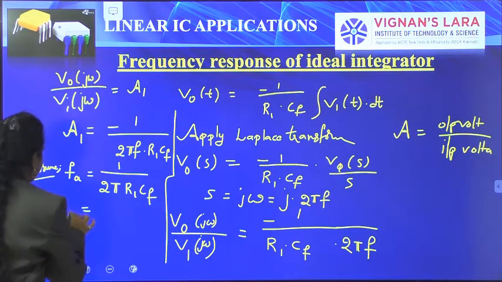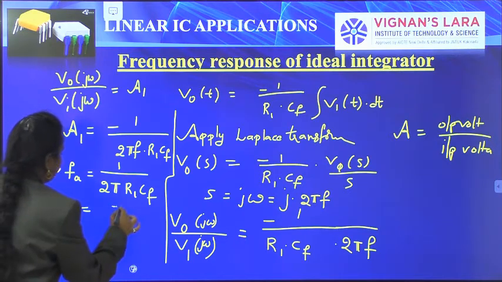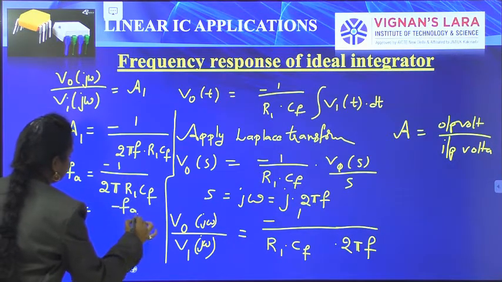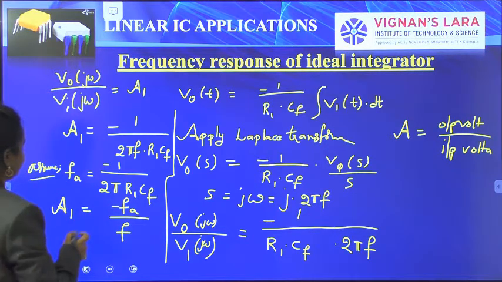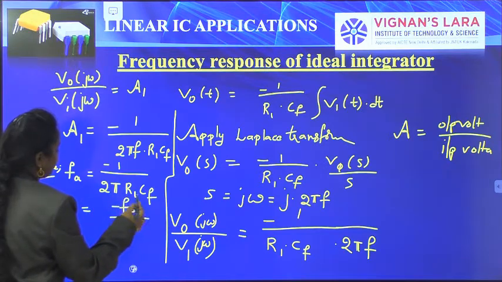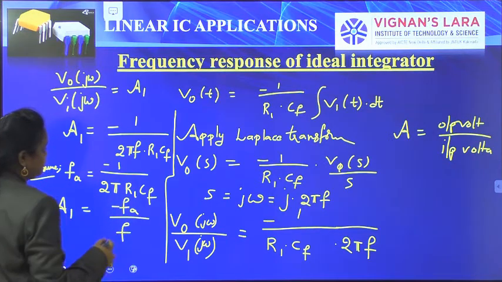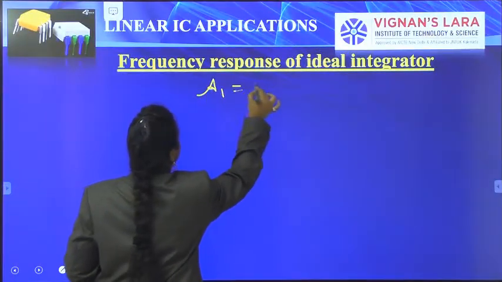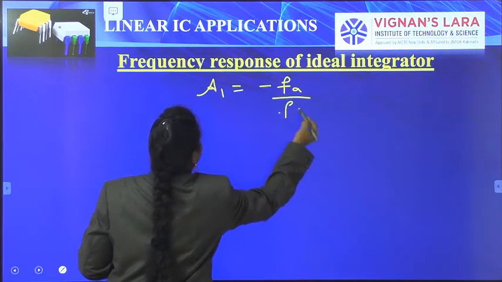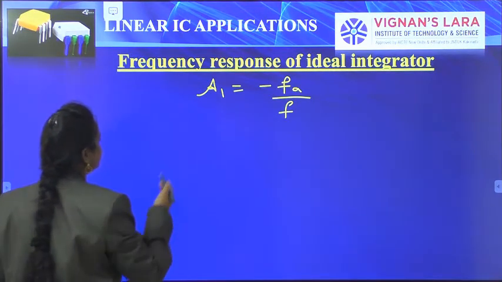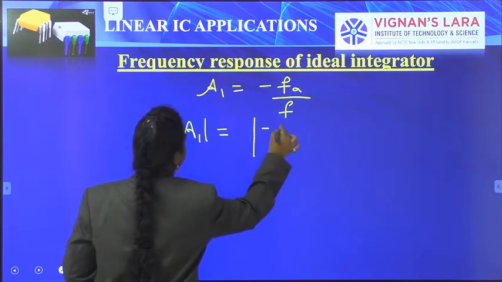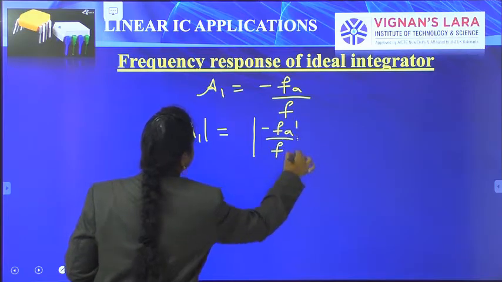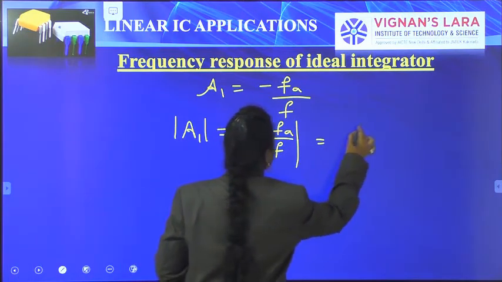So the gain A1 is equal to minus Fa by F. Why? Because 1 by 2 pi R1 CF is Fa. We can get the gain A1 is equal to minus Fa by F. So the magnitude of A1, the magnitude of this frequency response, becomes Fa by F.